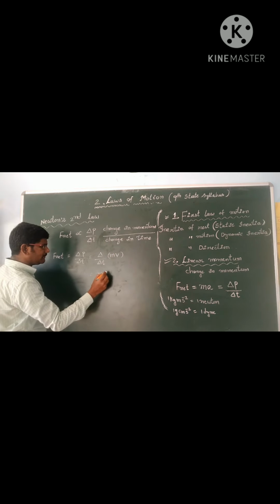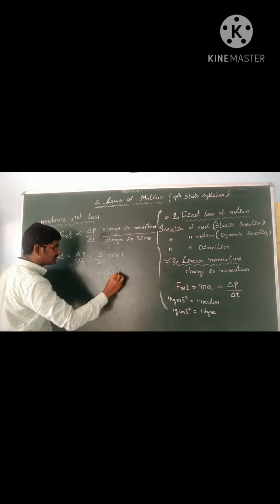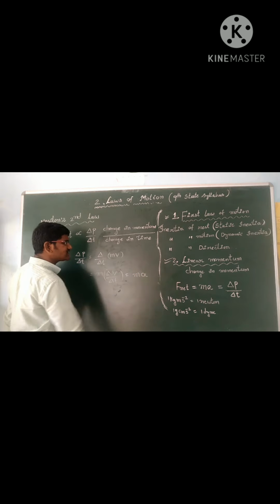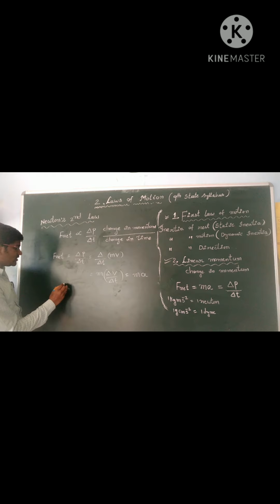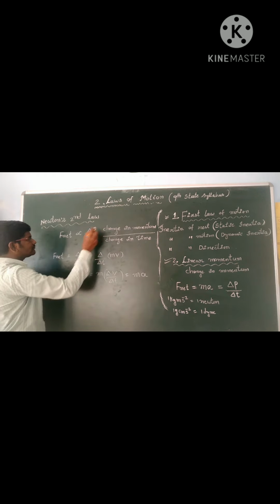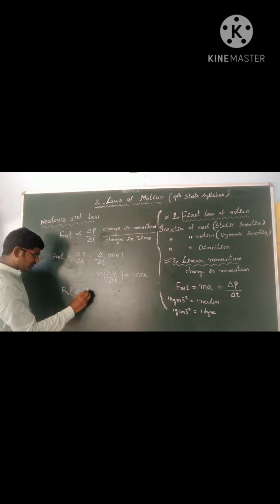Take m common, m into delta v by delta t, which we write as mass into acceleration. So Newton's second law statement, you see children: the net force F net is directly proportional to the rate of change of momentum, delta P by delta T.